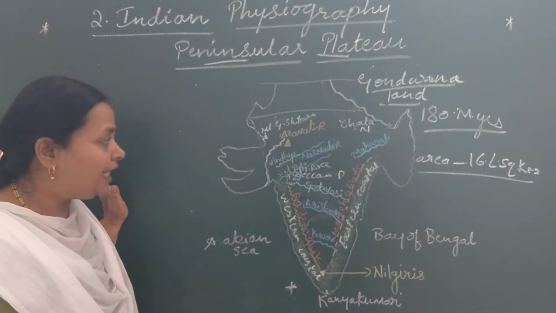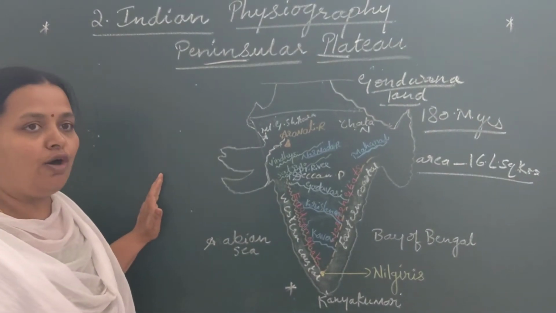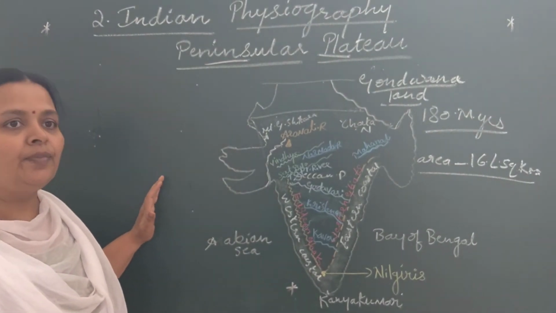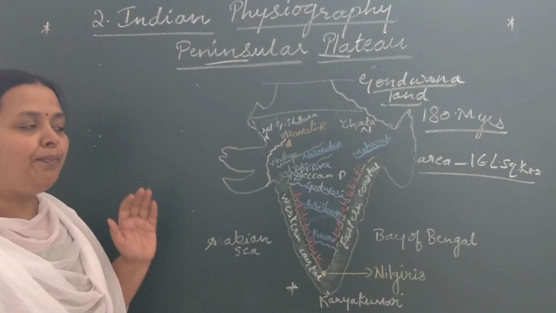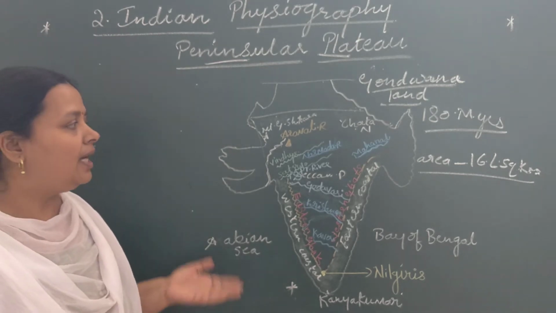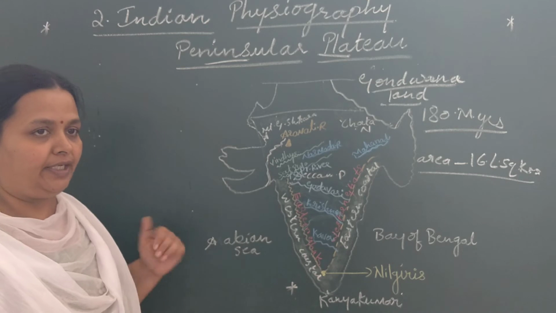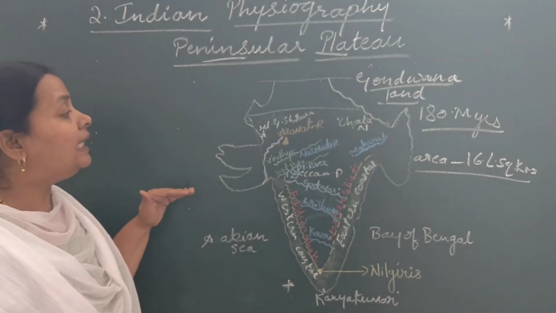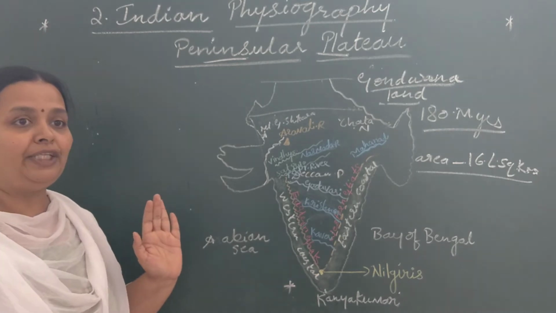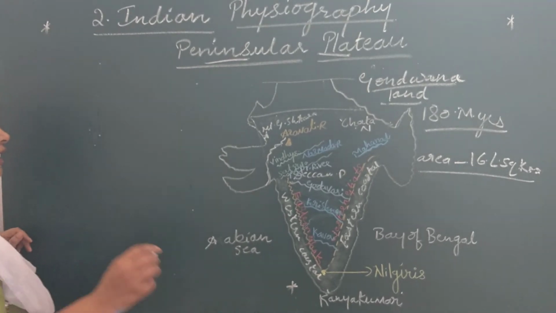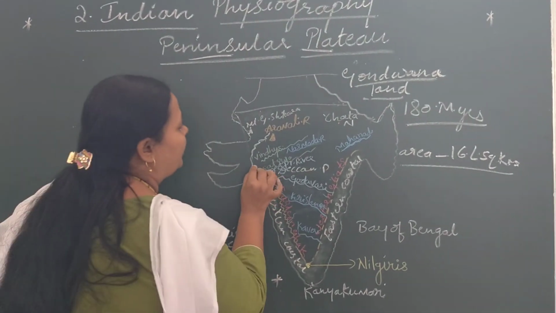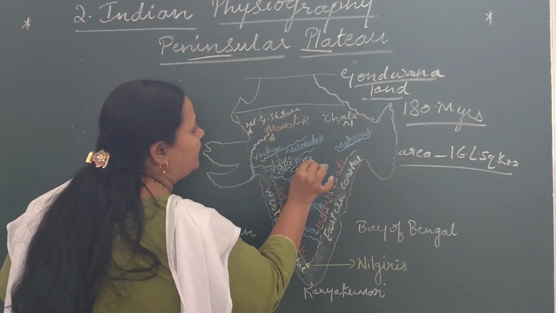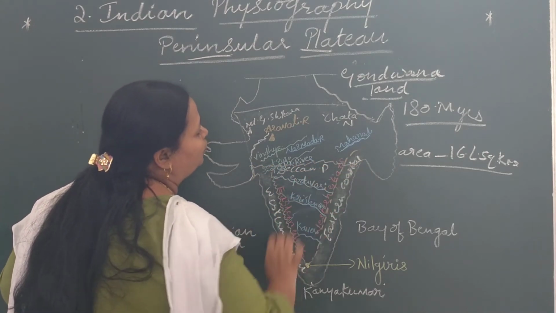It is spread over the states of Gujarat, Maharashtra, Bihar, Karnataka and Andhra Pradesh. Now, which river divides the Peninsular Plateau into two parts?